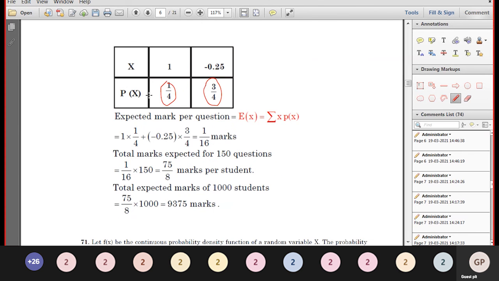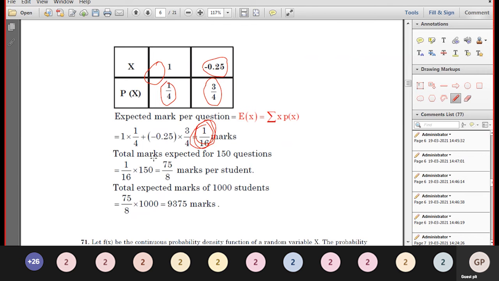First find the mean of the random variable, the expected mark: 1 into 1/4 plus minus 0.25 into 3/4. Simplifying, we get 1/16 marks.